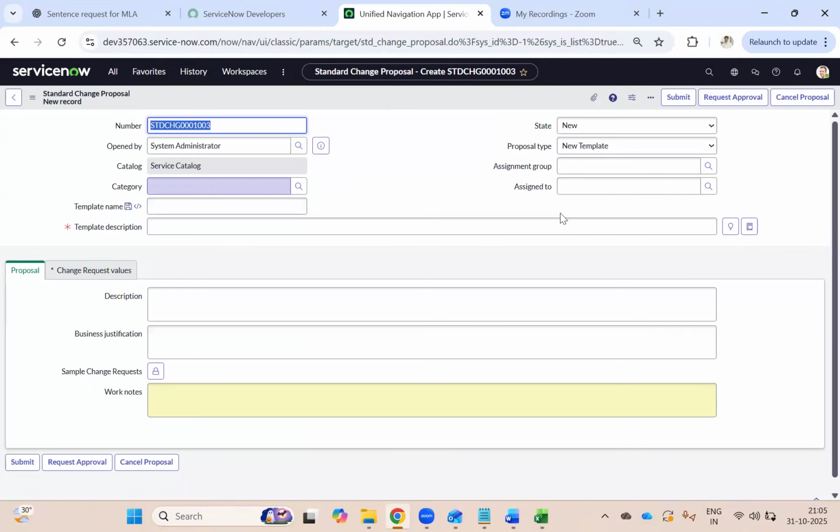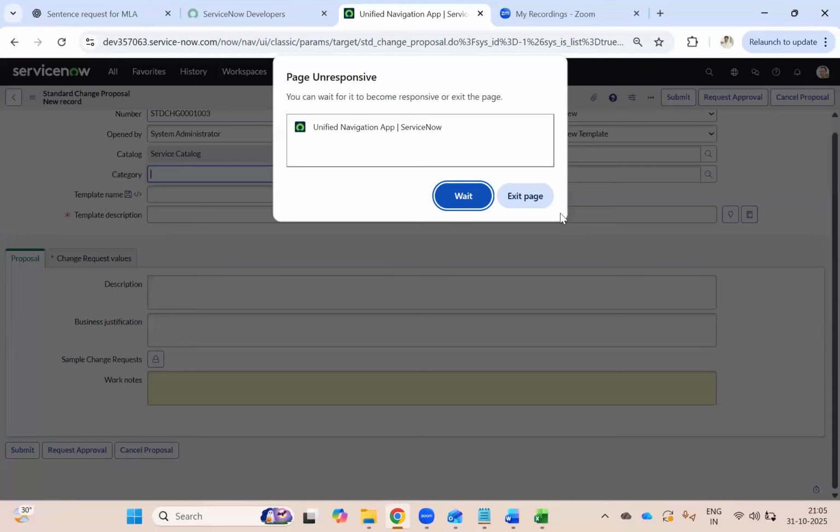Wait, guys, I'm reconnecting my internet.